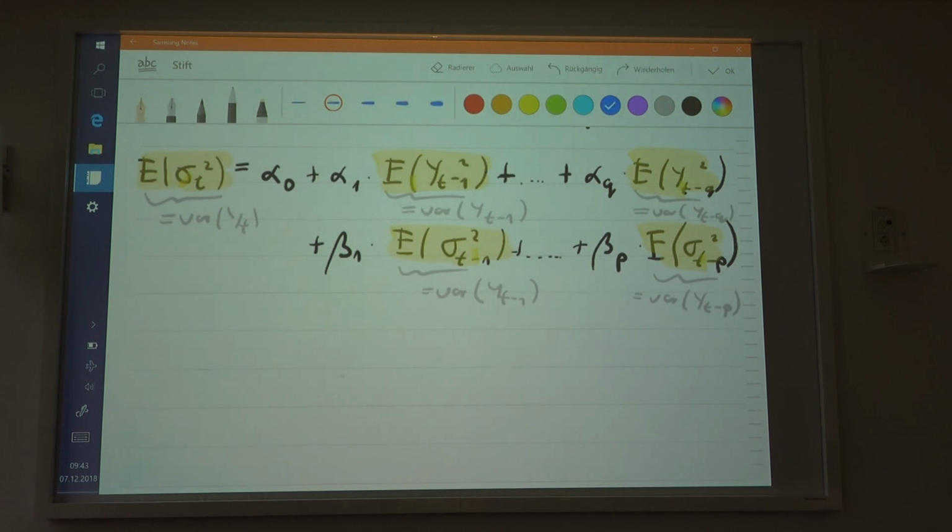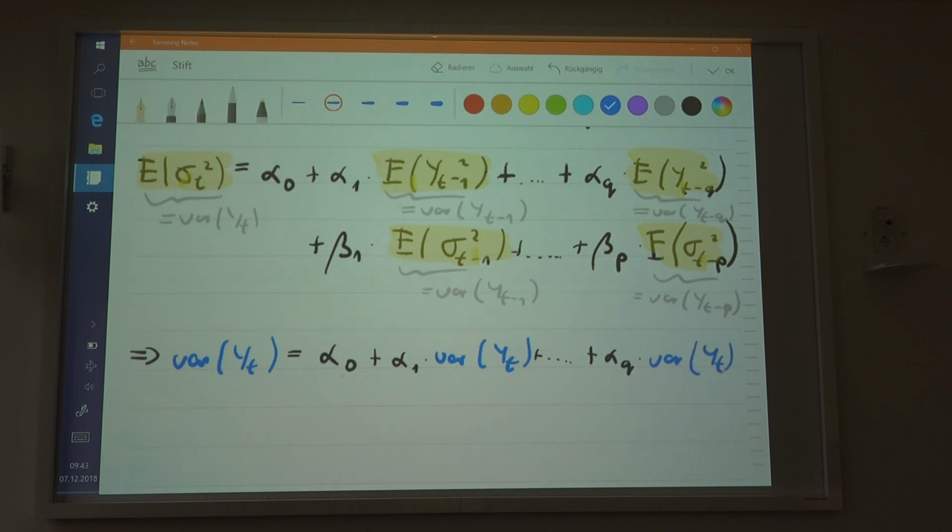So the variance of the process here, since y is stationary, this implies that the variance, so I'm using this expression, the variance of the process is equal to alpha 0 plus alpha 1 times the variance of the process, plus and so on, plus alpha q times the variance of the process, and then plus beta 1 times the variance of the process. So these expressions are all the same, again, because the variance should not depend on time.